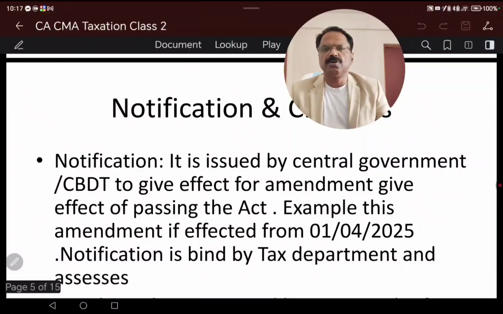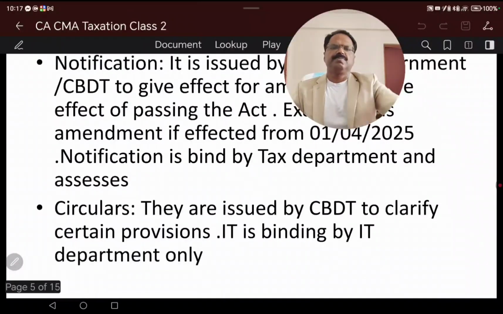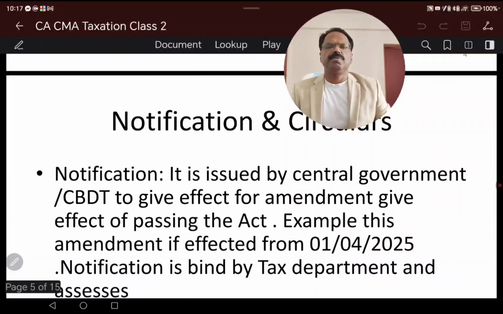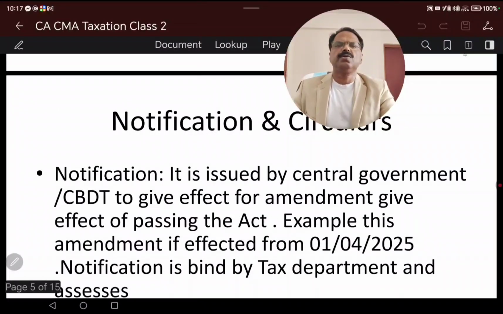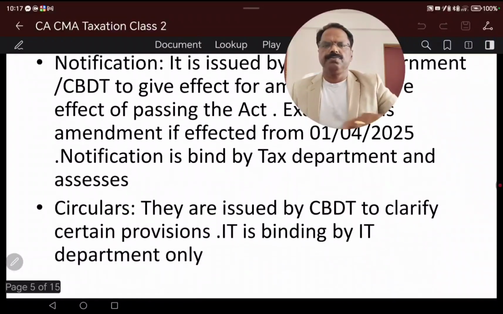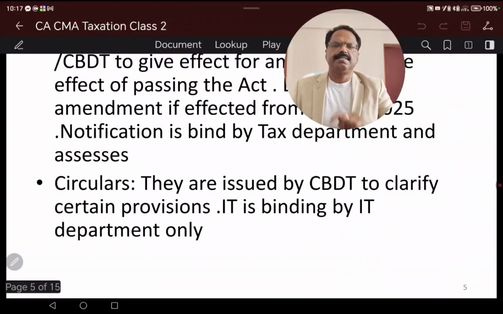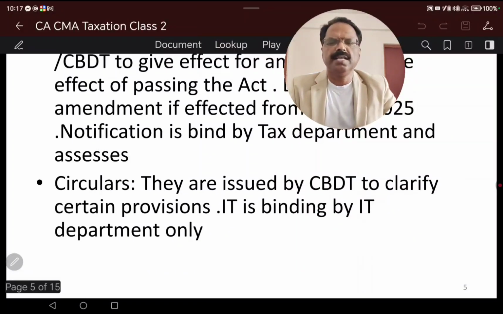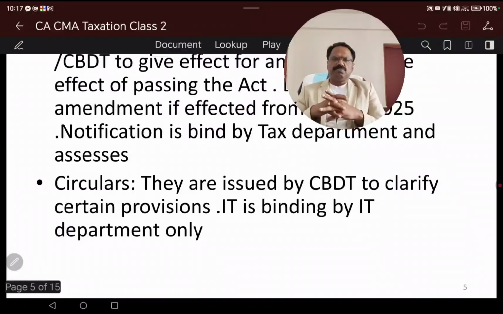It is very important that there is a difference between notifications and circulars. A notification normally comes from the Government of India or the Central Board of Direct Taxes, in order to give effect to the Finance Act, and it is binding on the government as well as the assessee. Both parties are bound to follow the notification. But in certain cases, there are circulars. These are circulars issued by the Central Board of Direct Taxes.